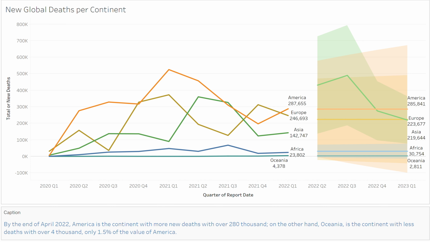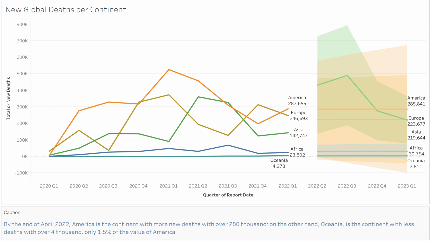In the next visualization, we have the new deaths per continent, where we can observe that the majority of the deaths by continent peaked in late 2020 and early 2021. By the end of April 2022, America is the continent with the most deaths, with over 280,000. On the other hand, Oceania is the continent with the fewest deaths, with over 4,000.